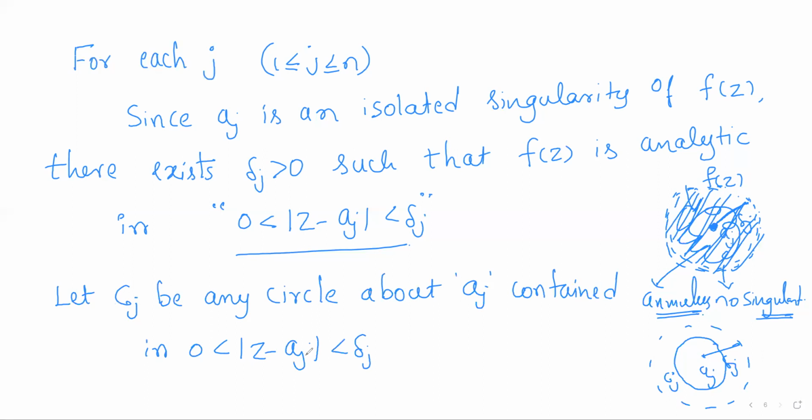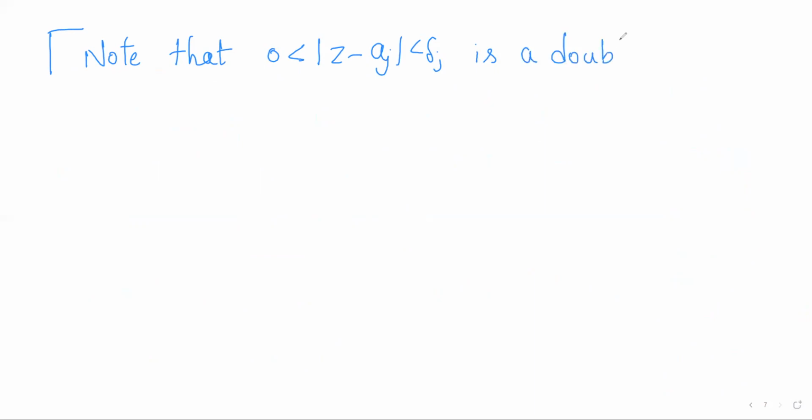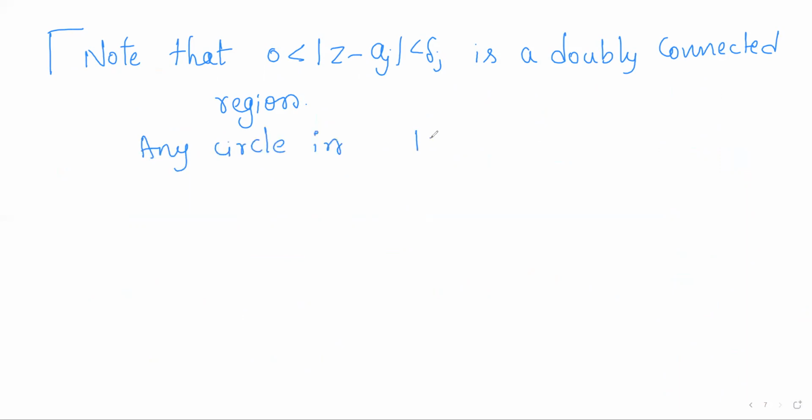Note that the annulus, or the deleted neighborhood, is a doubly connected region, and any circle in this doubly connected region forms a homology basis. We have already seen this.